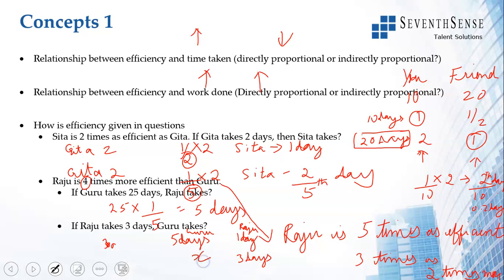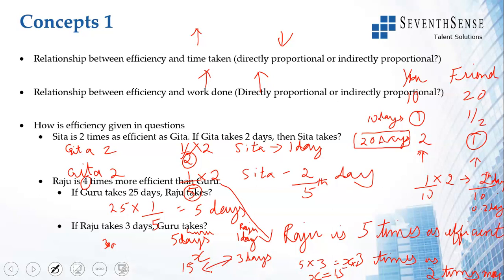So this is x. Cross multiply: 5 into 3 is equal to x into 1. x is 15 days. Guru will take 15 days. Verify. If Guru takes 15 days, Raju takes 15 by 5, which is 3 days. Correct. Key things to remember: efficiency and time taken are inversely proportional.